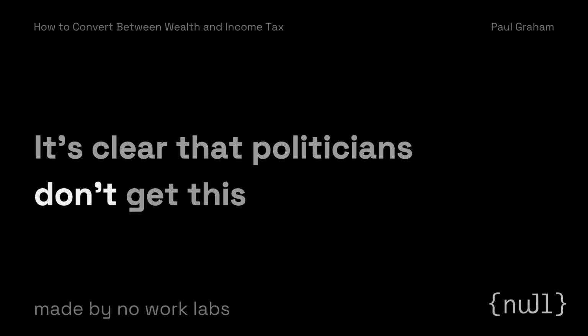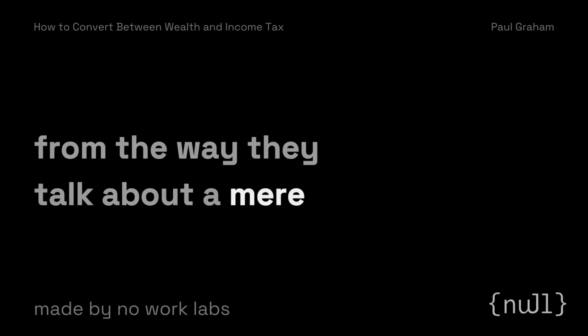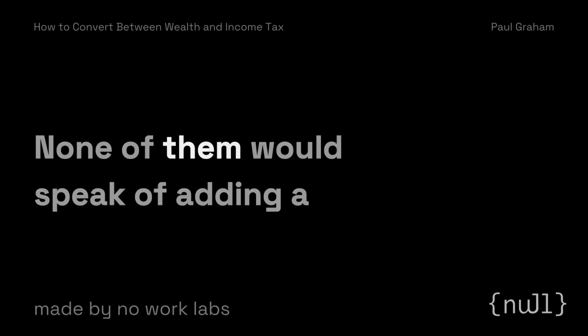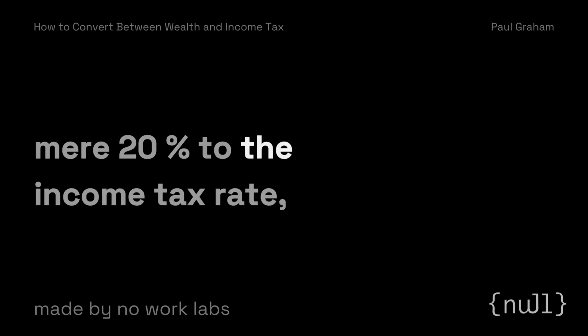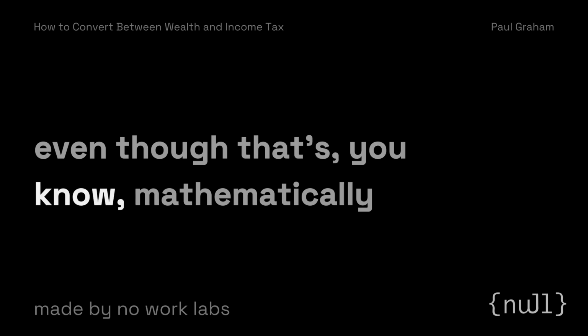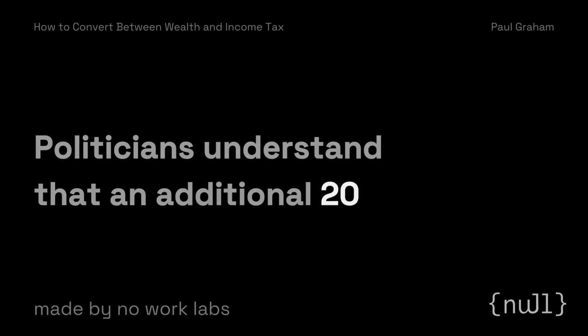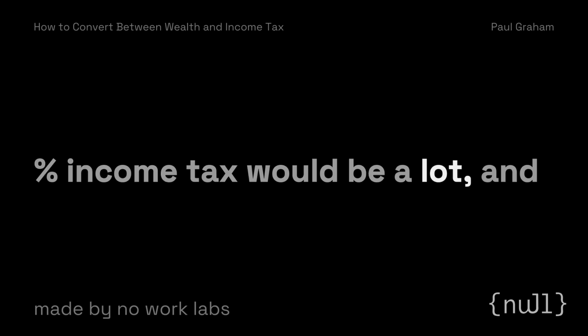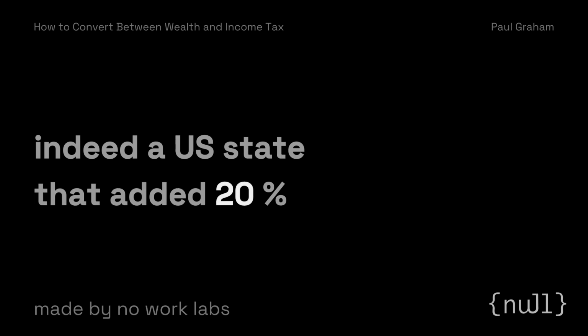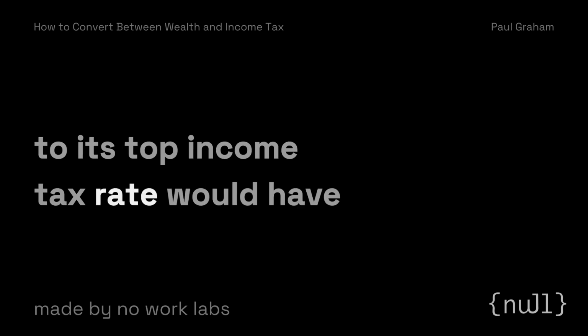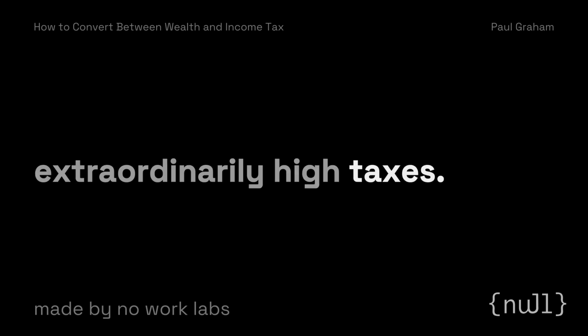It's clear that politicians don't get this from the way they talk about a mere 1% wealth tax. None of them would speak of adding a mere 20% to the income tax rate, even though that's mathematically the same thing. Politicians understand that an additional 20% income tax would be a lot, and indeed a U.S. state that added 20% to its top income tax rate would have extraordinarily high taxes.